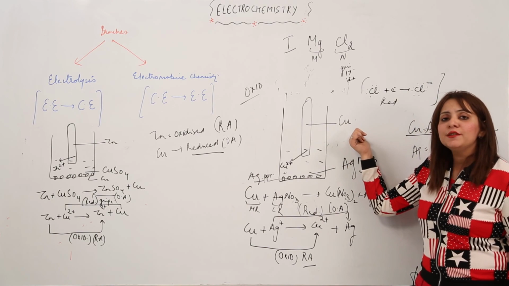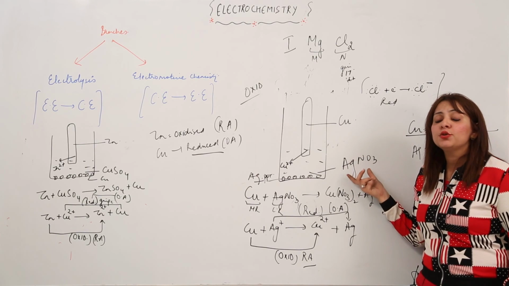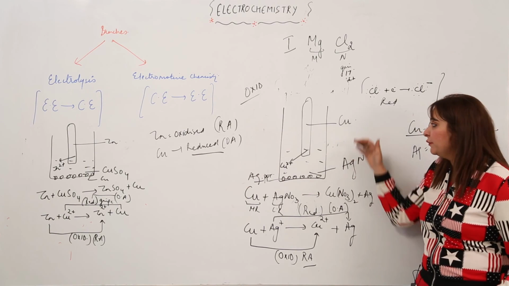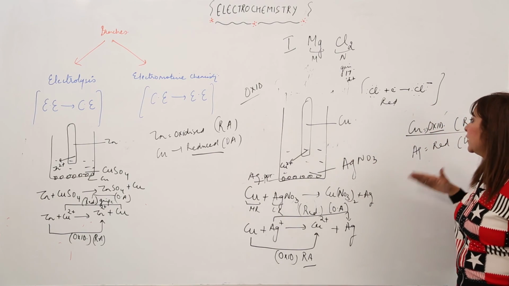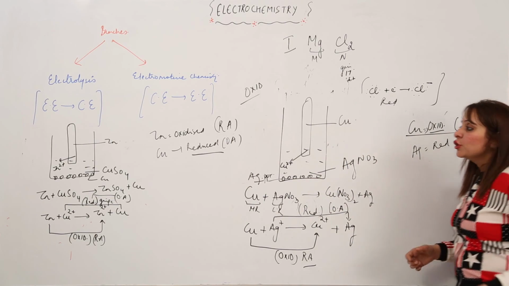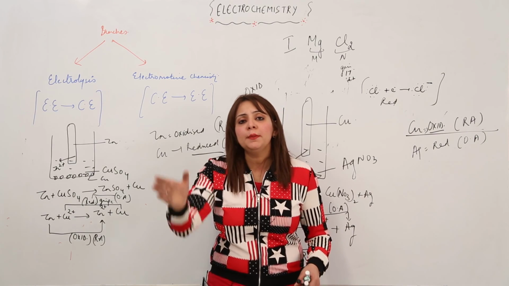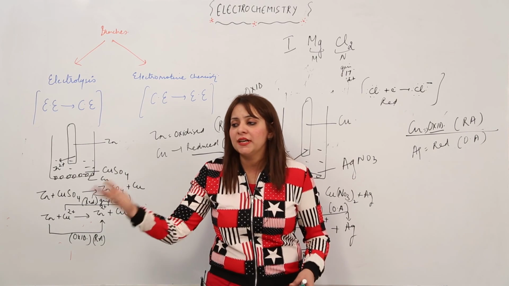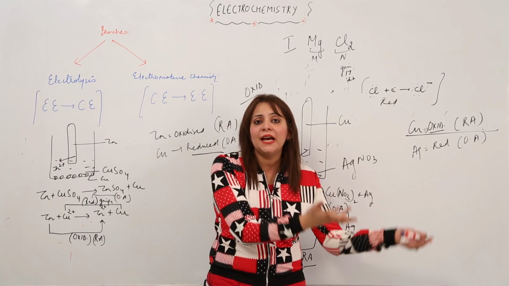But copper has a tendency to lose electrons and form the ion, and silver has a tendency to gain electrons and form the atom when we compare Cu and Ag, right? So that is why in this case the copper is getting oxidized and in that case it is getting reduced. So this is what I want to tell you, just write in your notebook that it is not compulsory that a substance which is getting oxidized in one combination will always be oxidized.